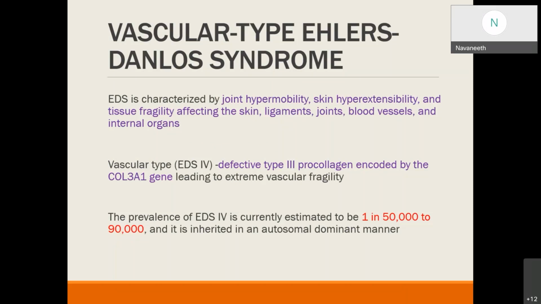The vascular type, Ehlers-Danlos syndrome type 4, is characterized by defective type 3 procollagen, which is encoded by the COL3A1 gene, which leads to extreme vascular fragility. The prevalence is 1 in 50,000 to 1 in 90,000, and it is an autosomal dominant condition.